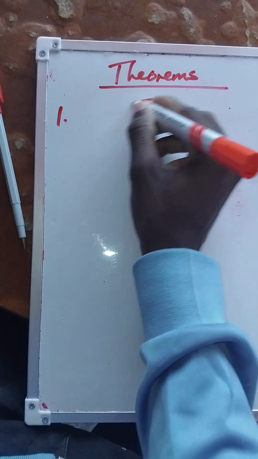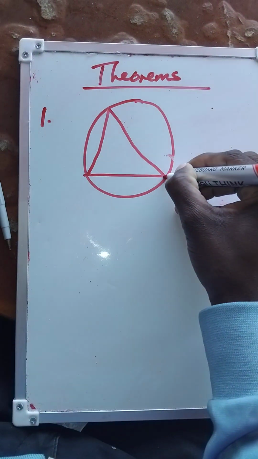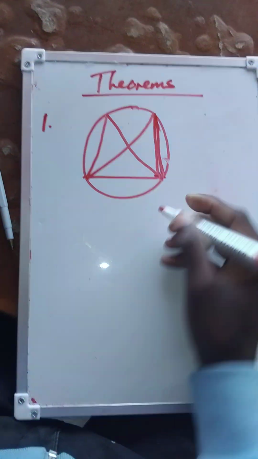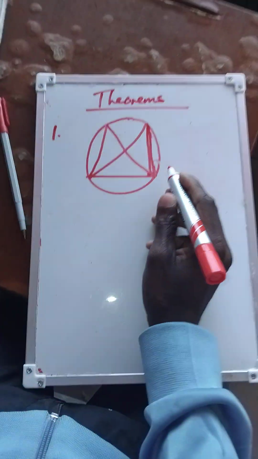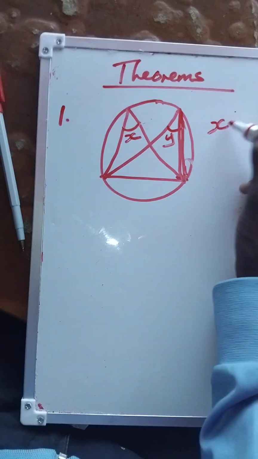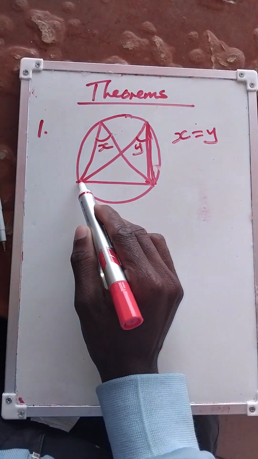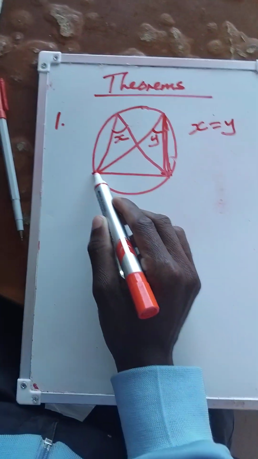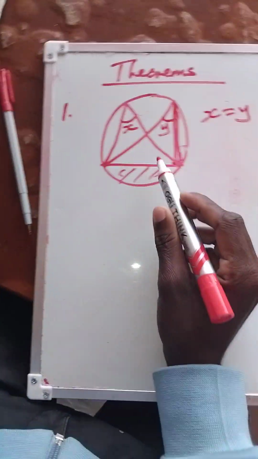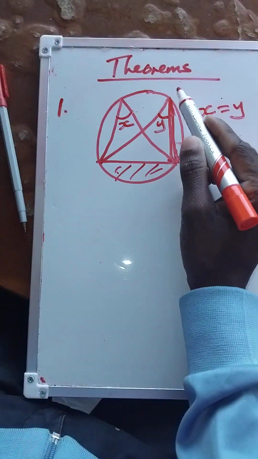Theorem number one, we have this circle with a chord and two lines from the same chord, and other lines from the same chord touching the circumference. So this theorem says that x and y are equal. Why? Because the angles in the same segment are equal, provided that these angles are projected from the same chord.